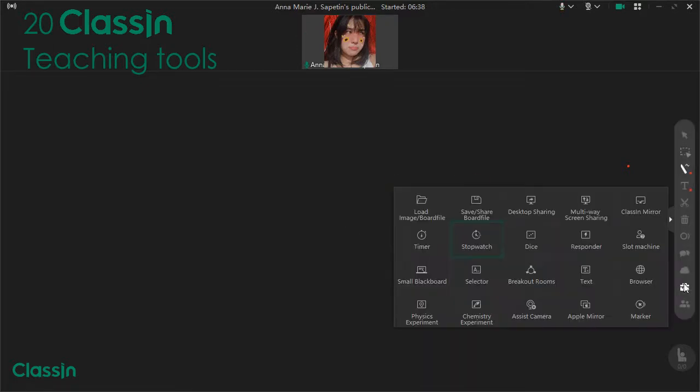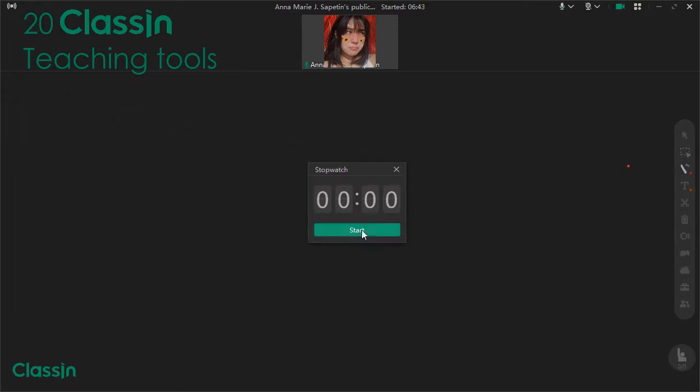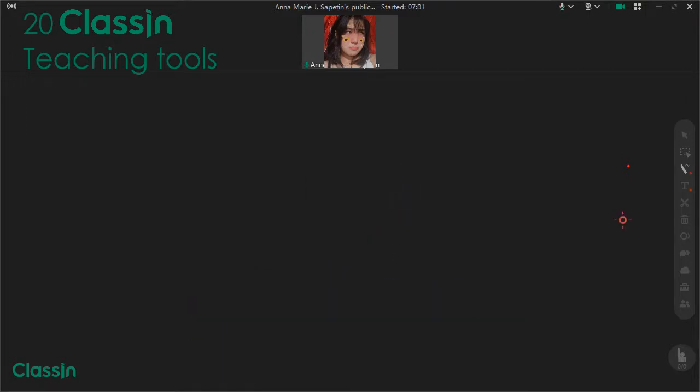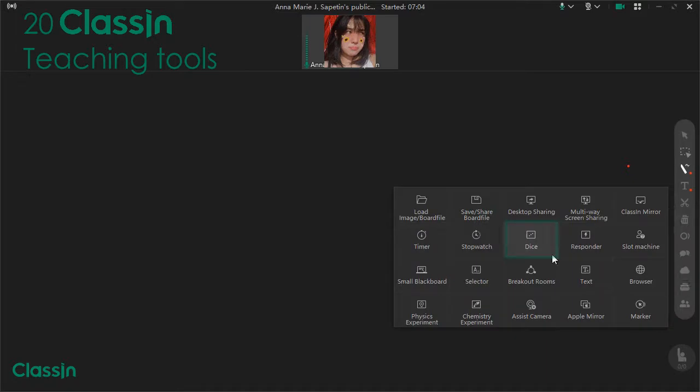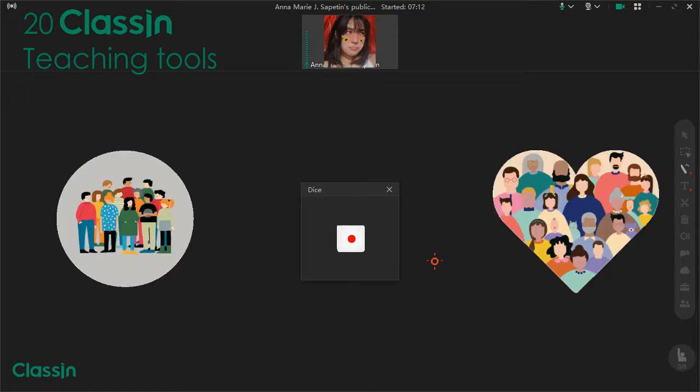Next is stopwatch. Let's drag it to the center. Alright. Stopwatch can be used, for example, if you're having your PE class and you ask your students to do an exercise for 60 seconds, and to make sure that there's no bias and no one will cheat, you will be the one to set the stopwatch on screen. Just like that. And let's move on to the dice. Alright. Dice can be used for online grouping reporting. The dice will show everyone what group number will be the first presenter, just like this.